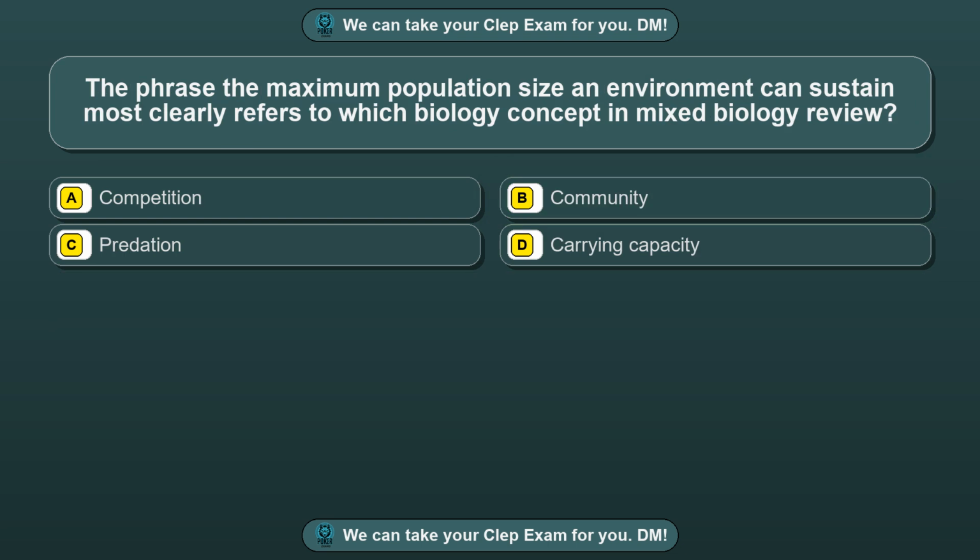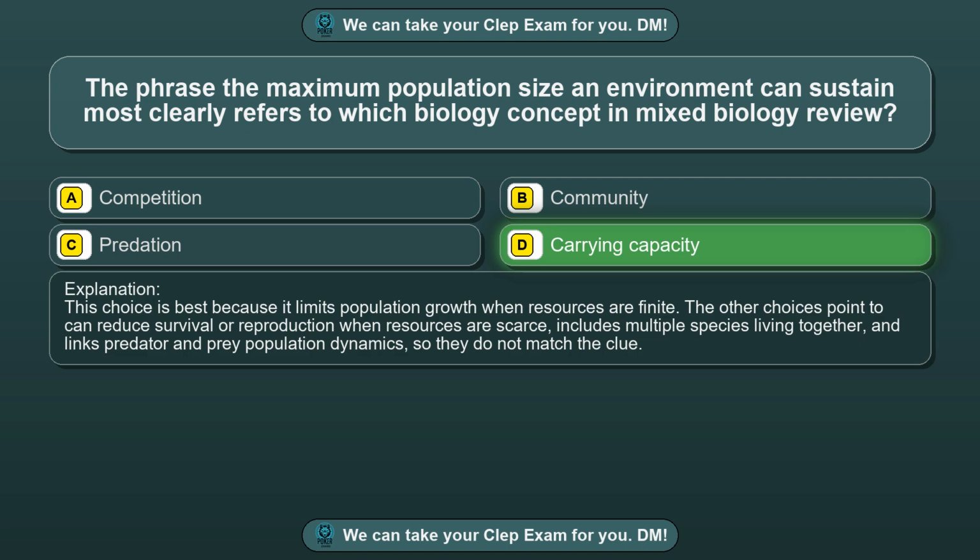Question 76. The phrase "the maximum population size an environment can sustain" most clearly refers to which biology concept in mixed biology review? Option A, competition. Option B, community. Option C, predation. Option D, carrying capacity. The correct answer is option D, carrying capacity. This choice is best because it limits population growth when resources are finite. The other choices point to can reduce survival or reproduction when resources are scarce, includes multiple species living together, and links predator and prey population dynamics, so they do not match the clue.